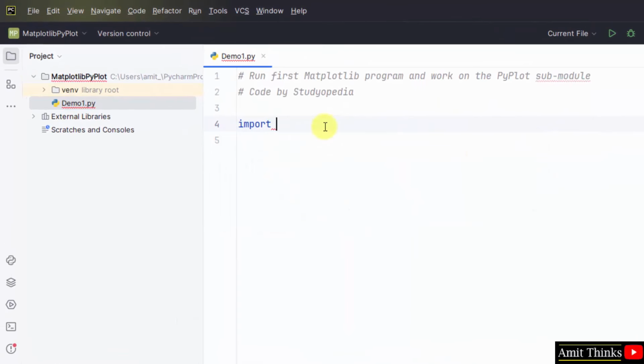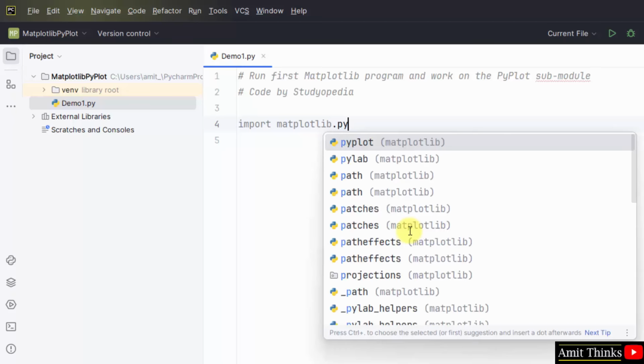First we will import Matplotlib because we need to work on the PyPlot submodule to run our first Matplotlib program. So I'll import Matplotlib first. Since PyPlot is a submodule, after Matplotlib mention dot, and it will show you pyplot.